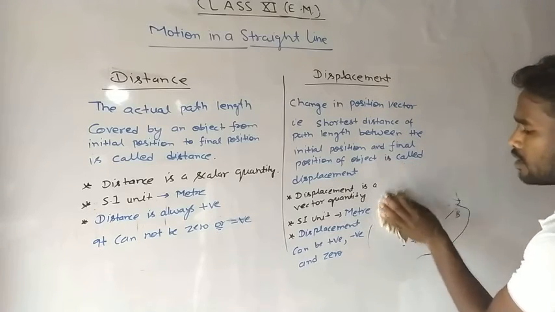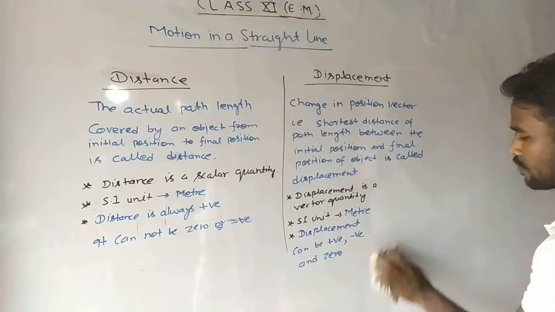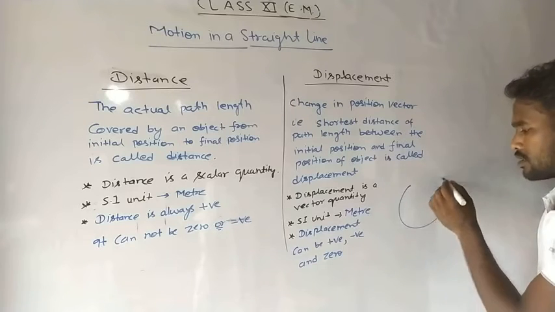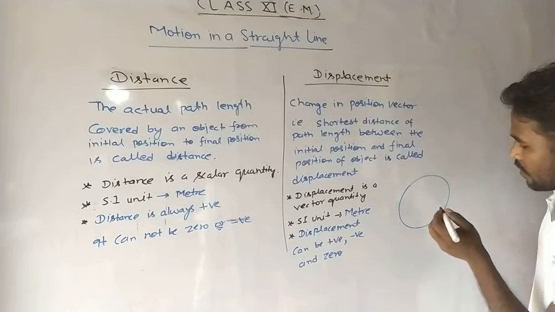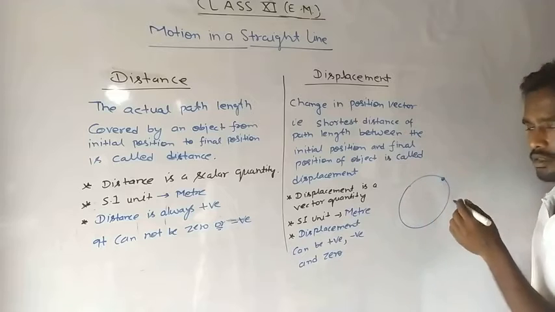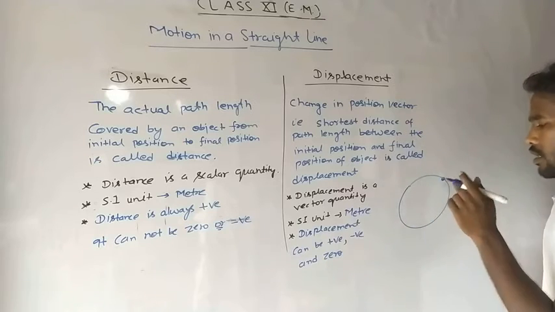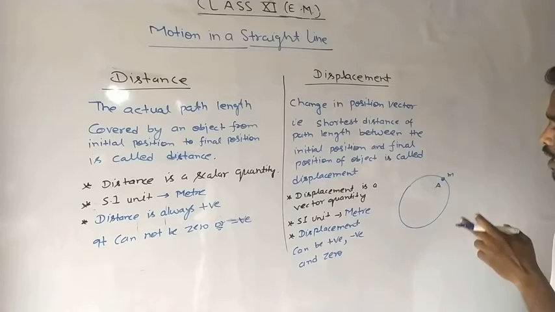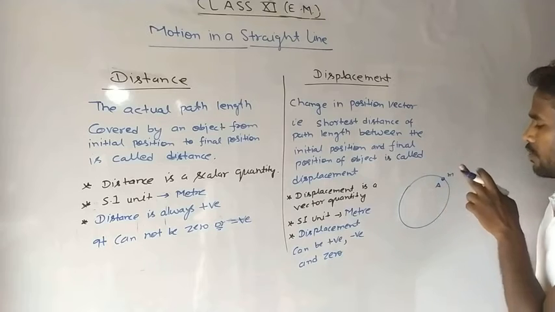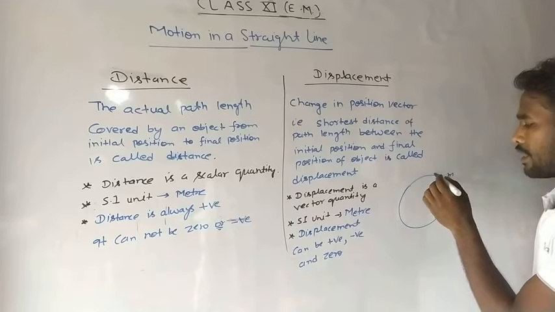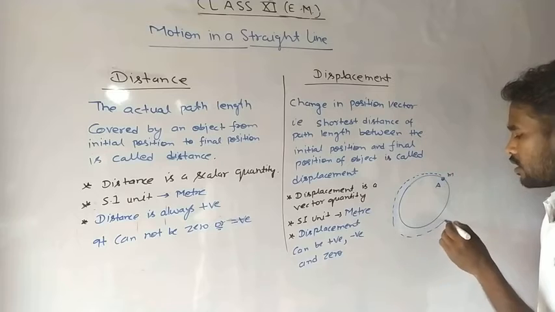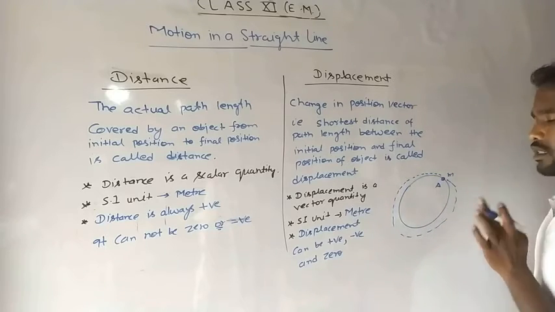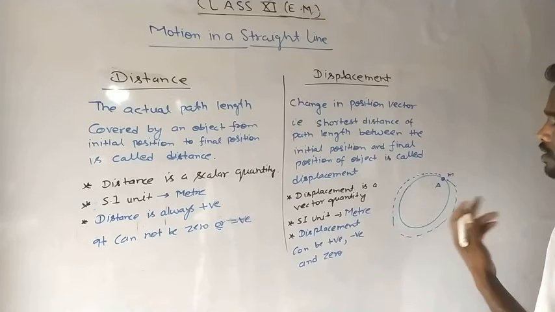How can we say that displacement will be zero? Consider a path of a circle. Let us consider a circular path, so an object or a particle on this circle starts from point A. A particle of mass small m starts from point A, and after covering the whole path, it again reaches point A. Then the displacement of the object will be 0.